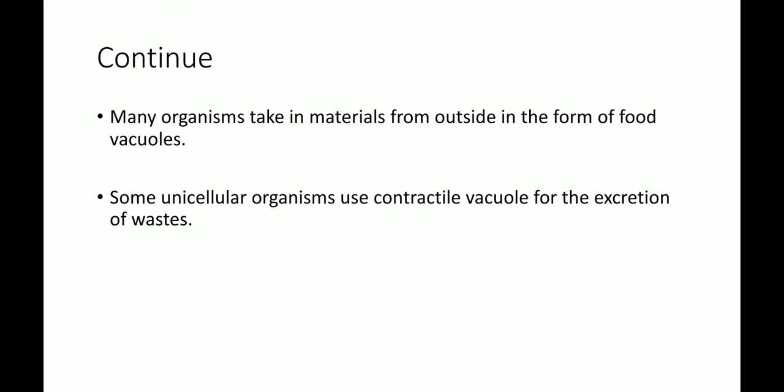Many organisms take in material from outside in the form of food vacuoles. Materials going from outside into the cell go in with the help of food vacuoles. Some unicellular organisms use contractile vacuoles for the excretion of waste. Extra material in the form of waste is removed from the cells through contractile vacuoles. These are the roles of the vacuole.